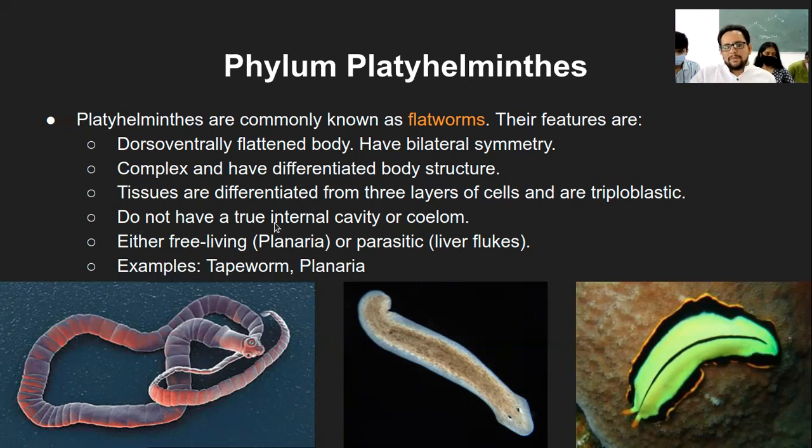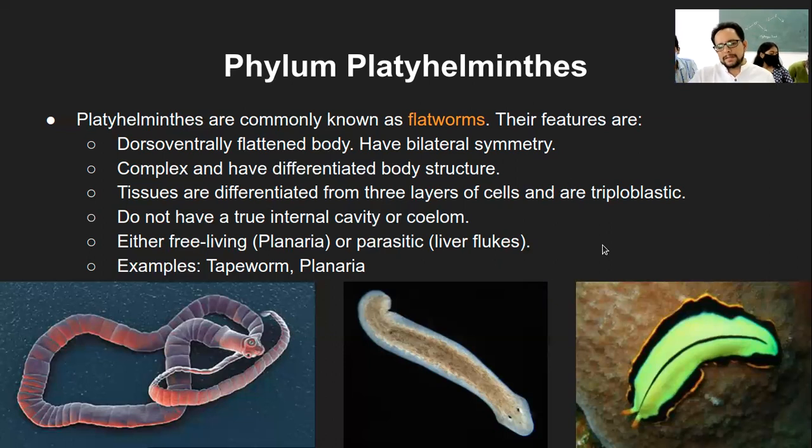And these organisms do not have a true internal cavity, which is called coelom. If you remember in the earlier case, those were the hollow bellied organisms, that is, they had an internal cavity. But in the case of platyhelminthes, they do not have any internal cavity or coelom.